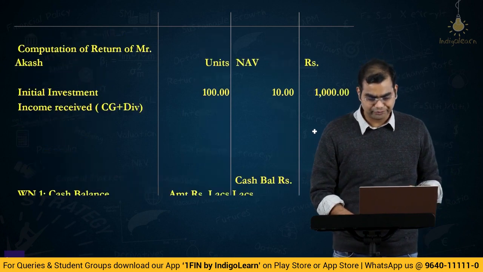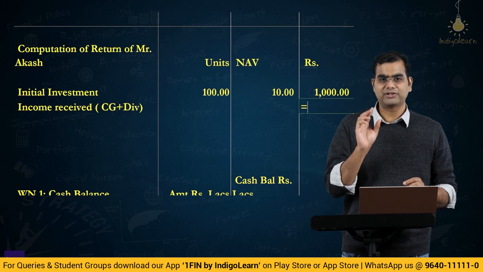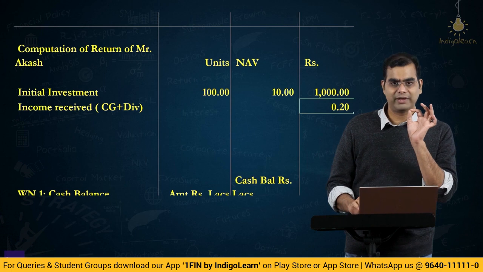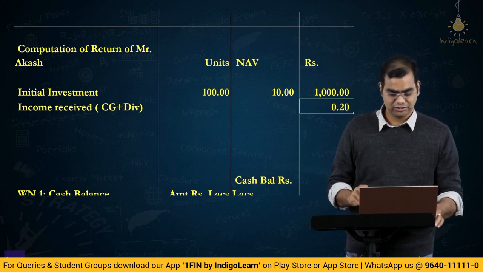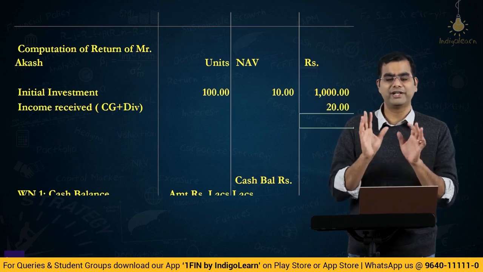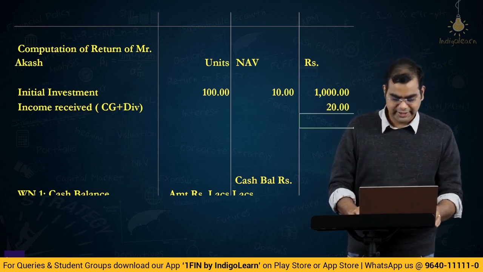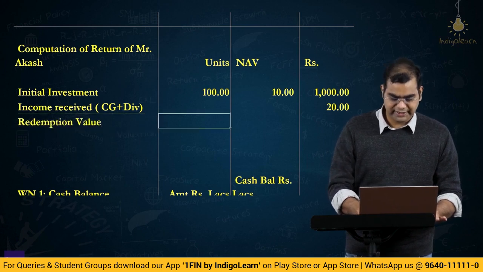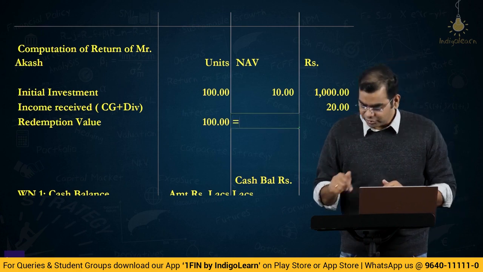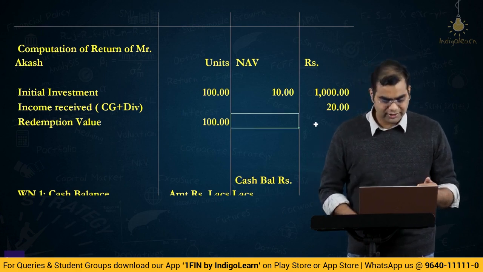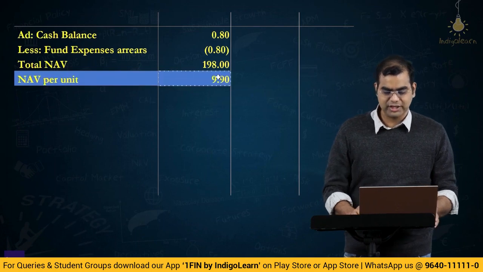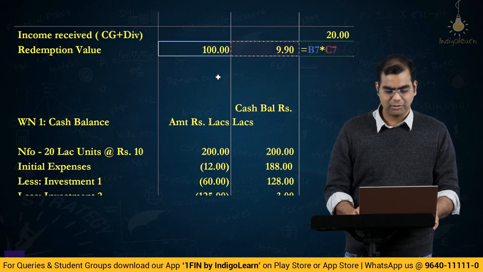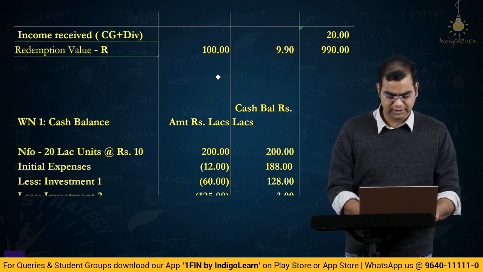So, let us compute it this way. It is 4 lakhs for 20 lakh units. So, per unit how much is equal to 4 by 20, okay. Basically, per unit it is 20 paisa and he had 100 units. So, into 100, he received 20 rupees as dividend and capital gains. Very simple, okay. Then redemption value. What is the redemption value? He sold off entire 100 units at what NAV? We computed NAV, right? They have not given any number. We only computed working note 2, 9.9 is the NAV. So, he sold off at 9.9. So, 100 units into 9.9. This is the amount realized or redemption value realized. Okay, let me put it that way.